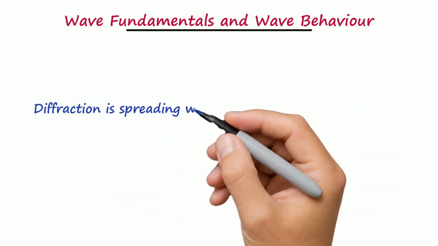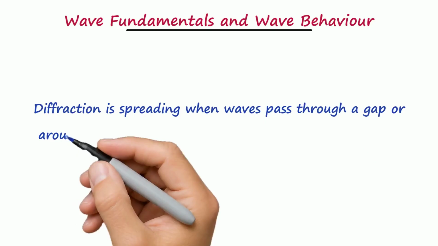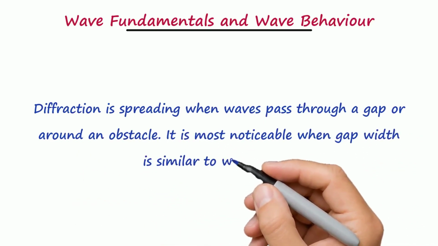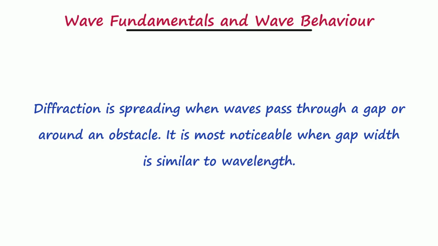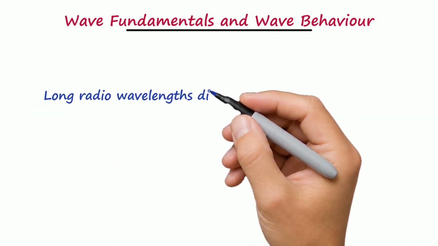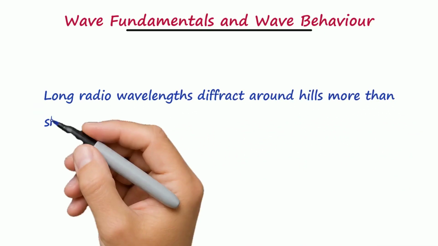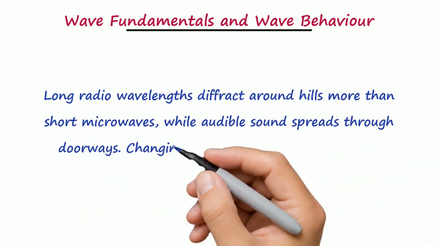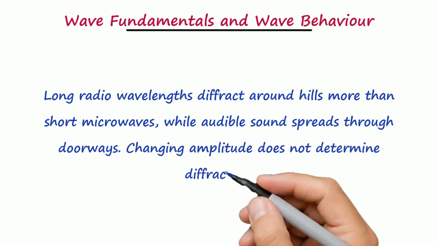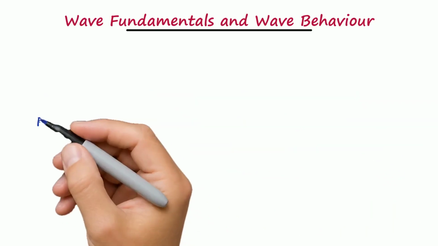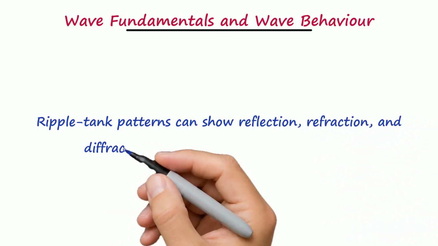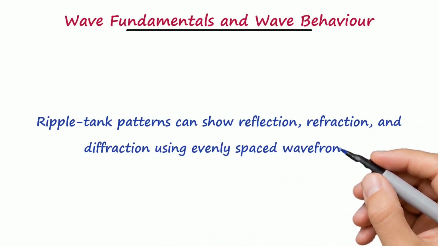Diffraction is spreading when waves pass through a gap or around an obstacle. It is most noticeable when gap width is similar to wavelength. Long radio wavelengths diffract around hills more than short microwaves, while audible sound spreads through doorways. Changing amplitude does not determine diffraction. Ripple tank patterns can show reflection, refraction, and diffraction using evenly spaced wavefronts.